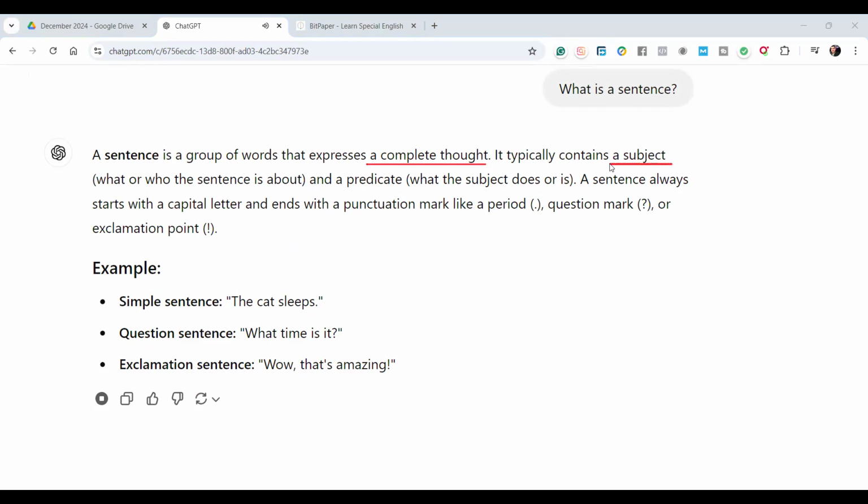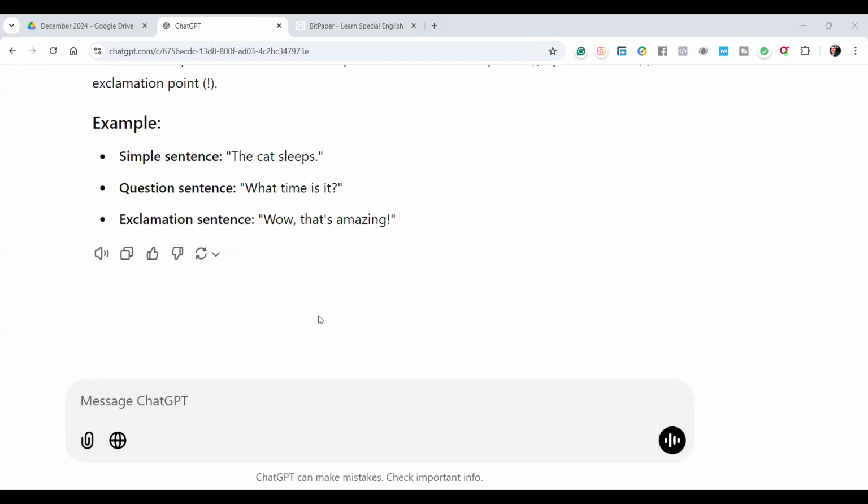A sentence always starts with a capital letter and ends with a punctuation mark like a period, question mark, or exclamation point. Simple sentence: The cat sleeps. Question sentence: What time is it? Exclamation sentence: Wow, that's amazing! Excellent. That's correct information. I verified this is correct information. But remember, ChatGPT can make mistakes, so check important information.